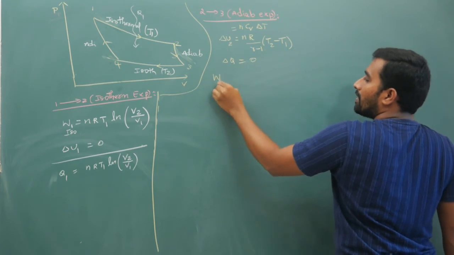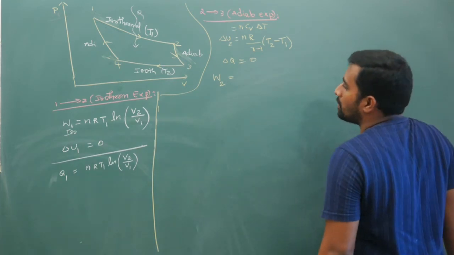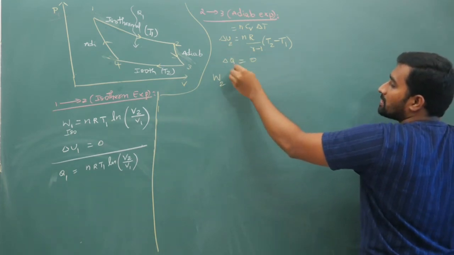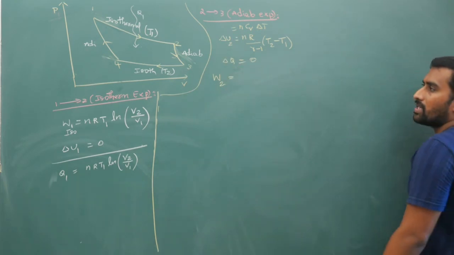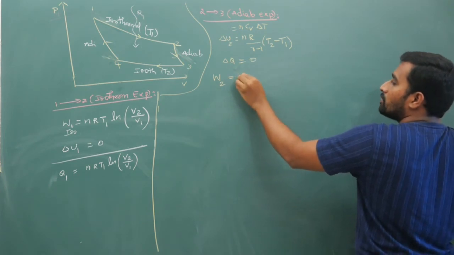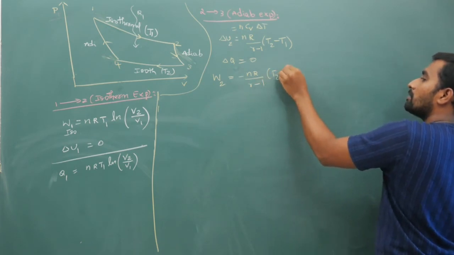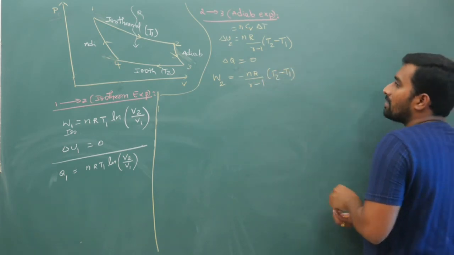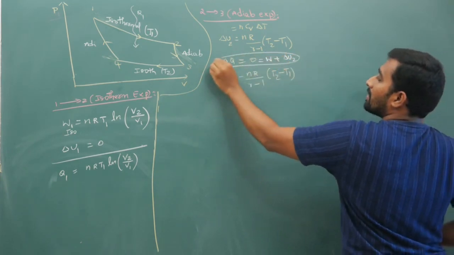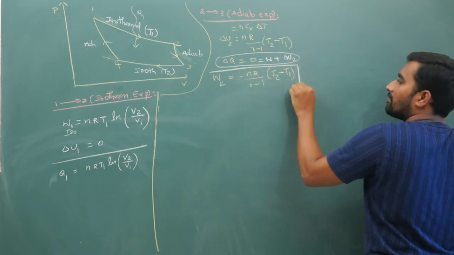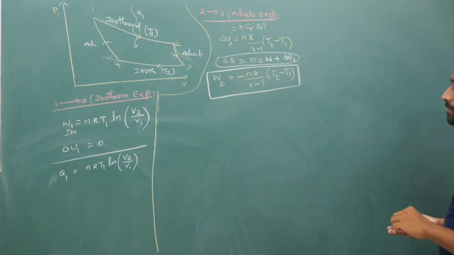So in this case your work W2, if you apply the first law of thermodynamics, delta Q is equal to delta U plus W, so delta Q is delta U2 plus W2, and delta Q is 0 here. So your work done W2 is minus of delta U, that is minus of nR by gamma minus 1 times T2 minus T1. So your work value is minus of nR by gamma minus 1 times T2 minus T1.